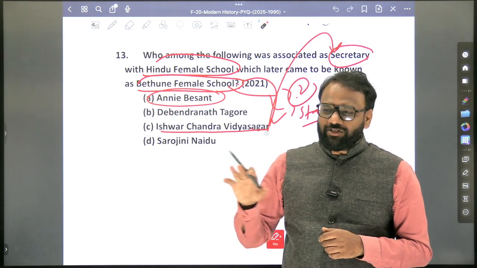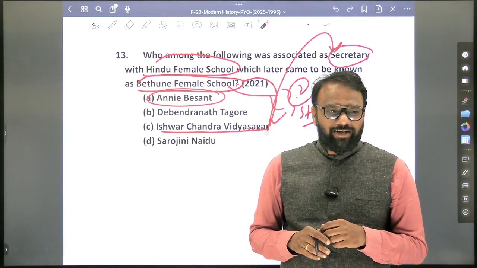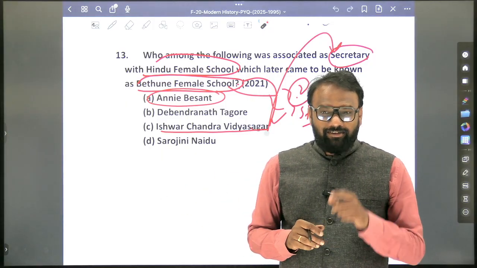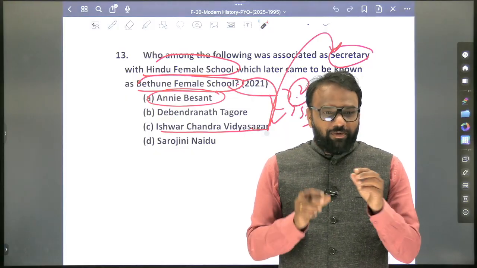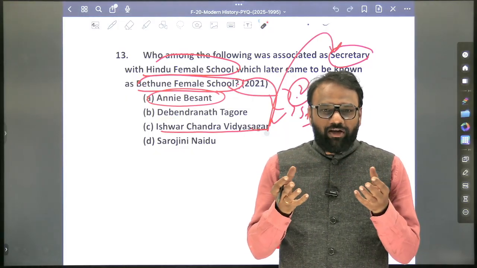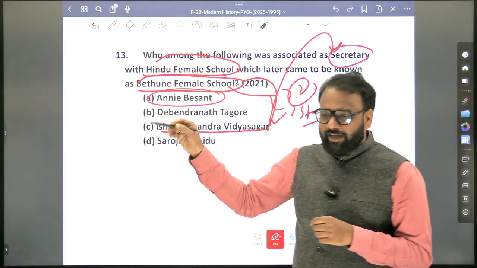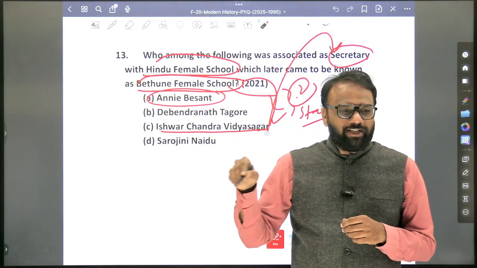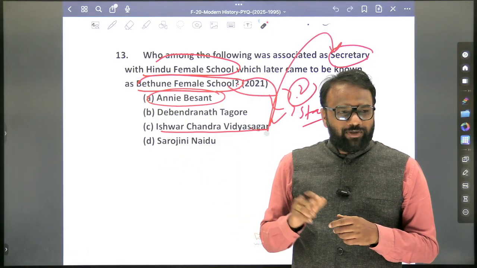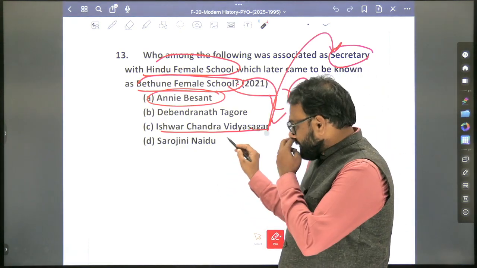Yes, then who established the Theosophical Society? Blavatsky. Okay, Blavatsky. So where is the headquarters of the Theosophical Society located? Adyar. So all this information is important. When it comes to Annie Besant, at least some important information at the superficial level, we should be able to connect. Okay. So Annie Besant was the first woman to preside over the Indian National Congress session in 1916? 1917? It was held at Madras? Held at Calcutta? Okay.